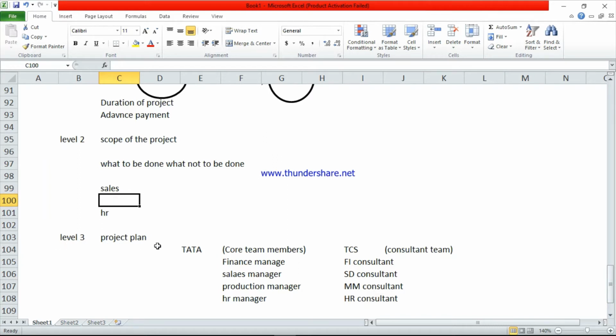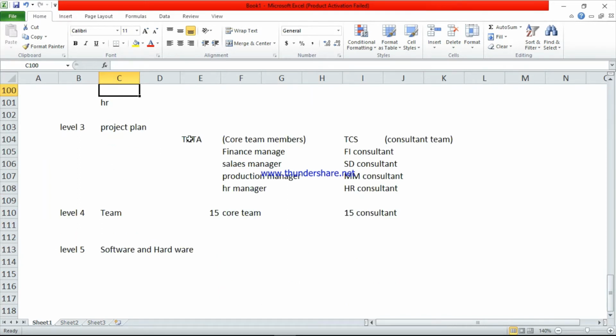Level 3 is the project plan. Tata employees are called the core team members. TCS employees we call the consultant team. A few employees from Tata and particular departmental heads from TCS will combine and conduct meetings about the project plan. They will make a project plan here.